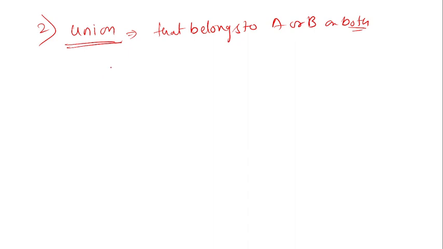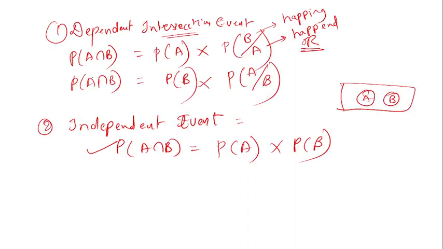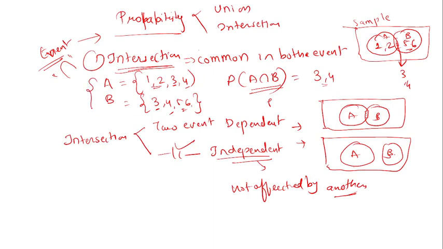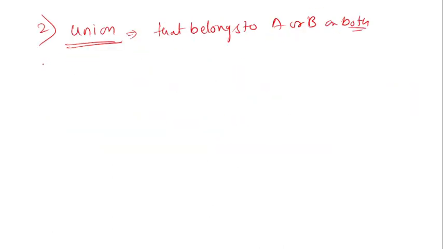I am taking the same example, events A and B. Event A consists of the elements 1, 2, 3 and 4. Event B consists of the elements 3, 4, 5 and 6.